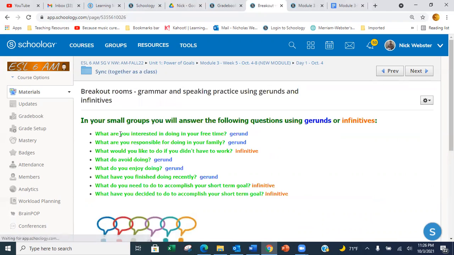Okay, so here is our discussion activity using gerunds and infinitives. So for example, this first question, what are you interested in doing in your free time? So when you read this question, notice that we're using a gerund, right? Doing. So when you give your answer, you're also going to use a gerund. For example, I am interested in exercising in my free time, or I am interested in cooking in my free time.